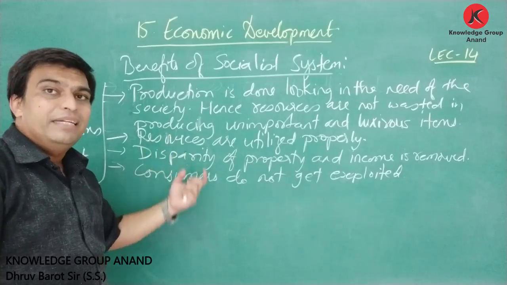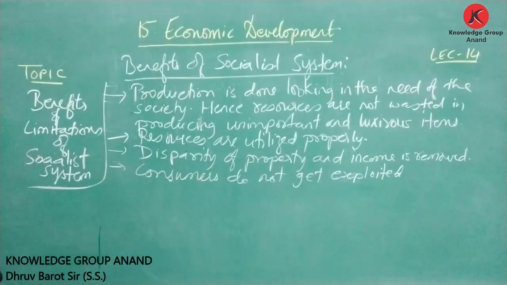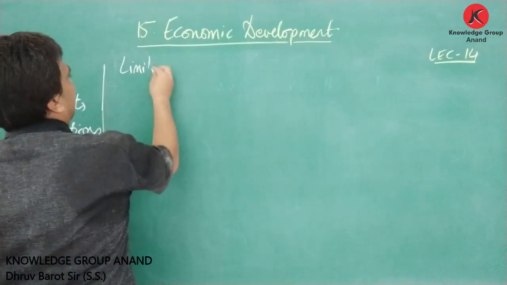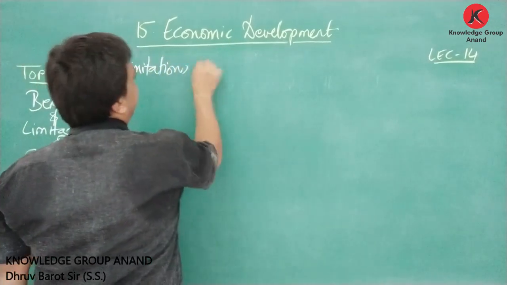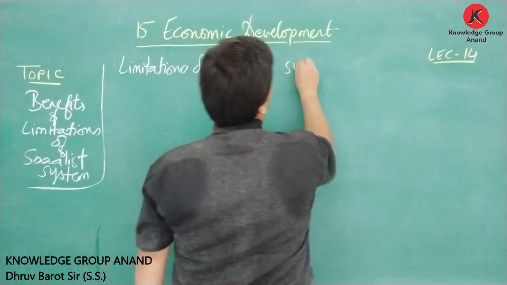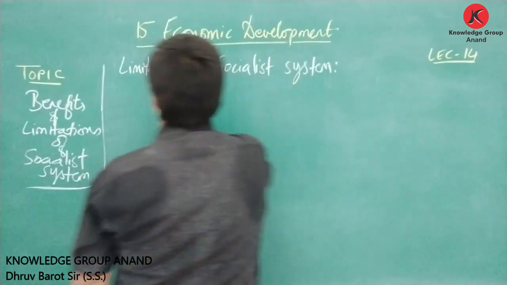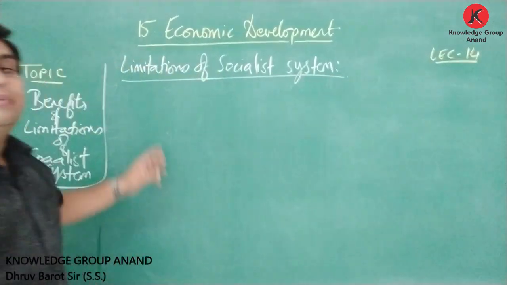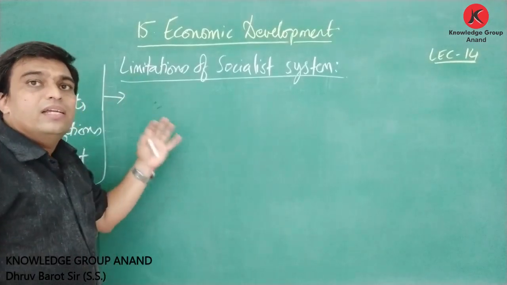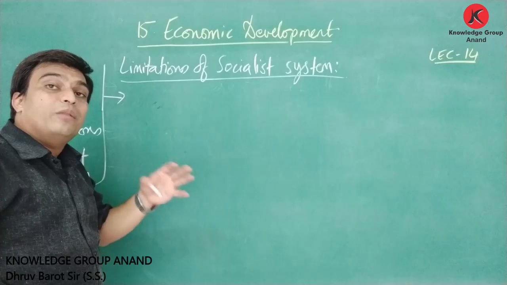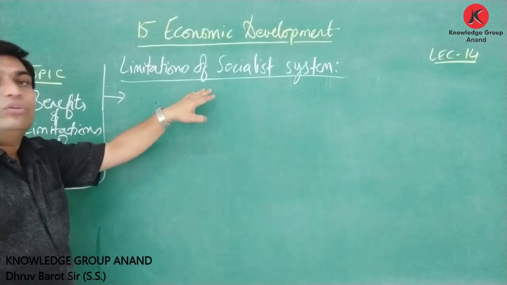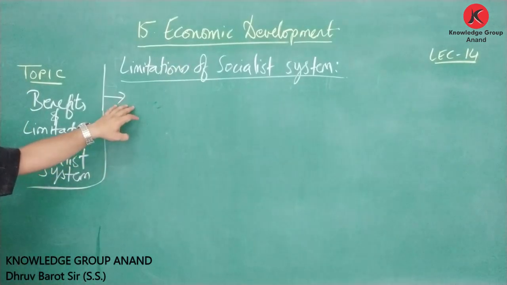Let us understand the limitations of this socialist system. Now, understanding the limitations, the negative points of the socialist system, as we discussed in the market system as well, there are always two sides of the coin. Where the positive things are there, always the negative things are also present. Here, let us understand the negative points, the limitations of this socialist system.